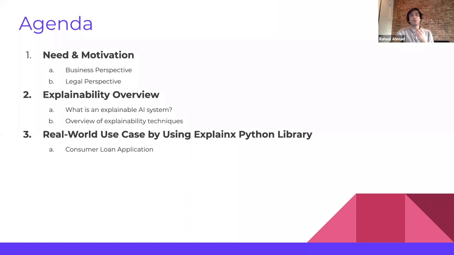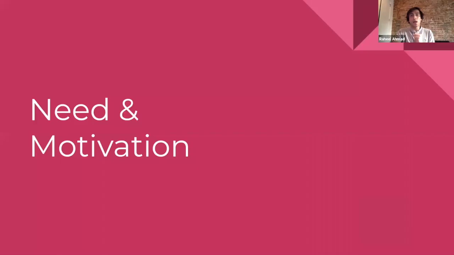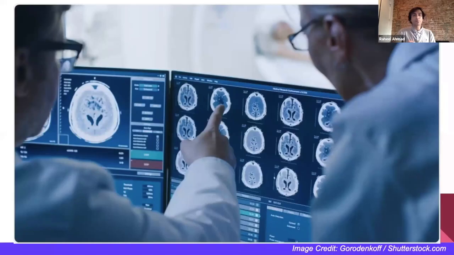For this talk, we will be discussing explainable AI on three levels. First, I will share with you the need and motivation for understanding explainable AI. I will then share a few state-of-the-art techniques that data scientists in particular can use to truly explain their machine learning models. Lastly, I will share a small use case with you all that will help you understand how XAI can be put into practice. So let's begin with the need and motivation.